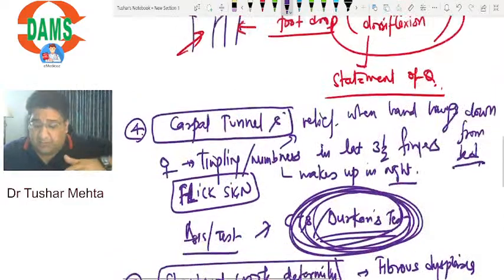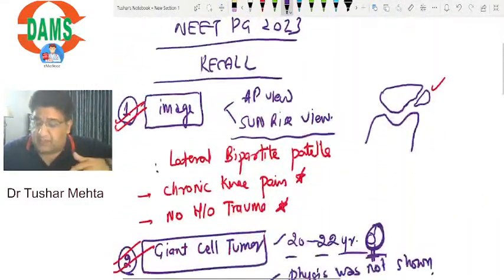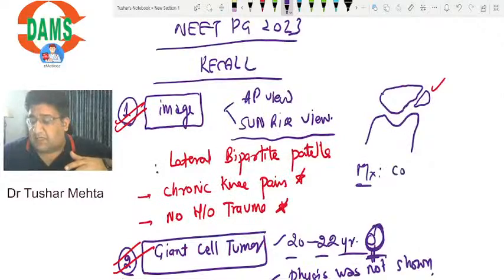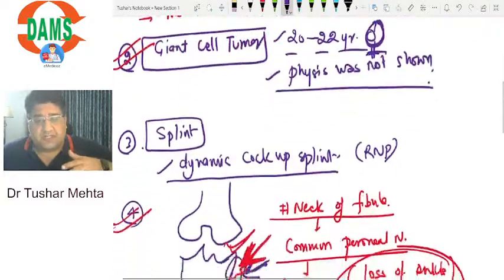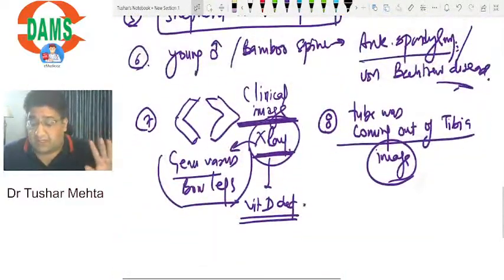Okay. Now bipartite patella is managed conservatively. The management of this condition is basically conservative. Avoid contact, avoid impact, avoid sports, and icing. The treatment is not tension band wiring or anything like that.